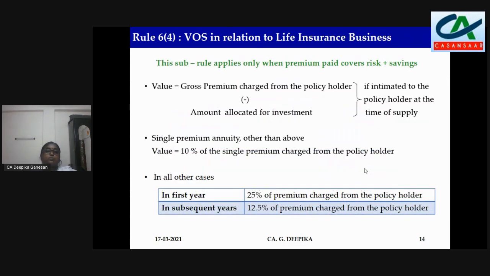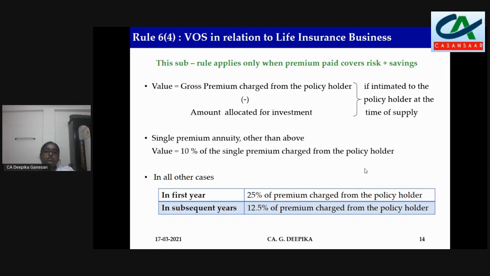Next, value of supply in relation to life insurance business. Rule 32 sub-rule 4. This sub-rule is for when the premium paid covers risk plus savings. If it is only for risk, then this will not apply. If it is covering both risk as well as savings, then this rule will apply.